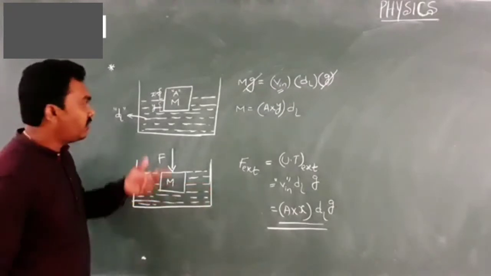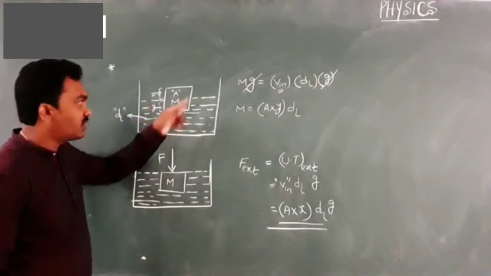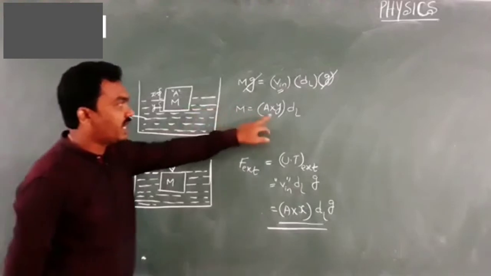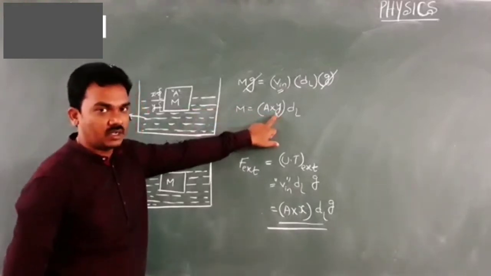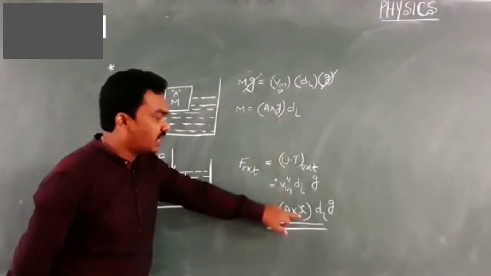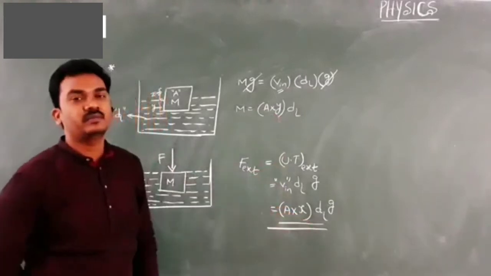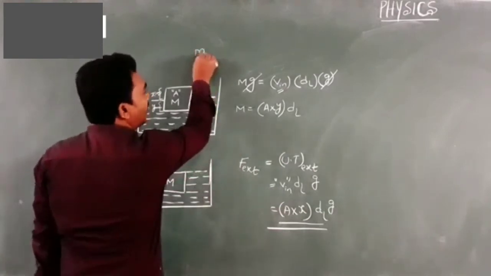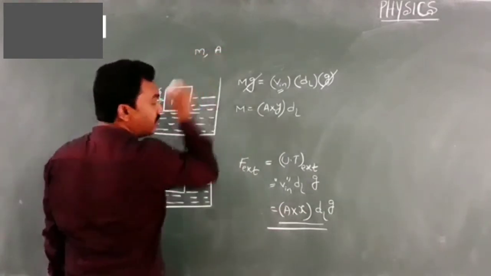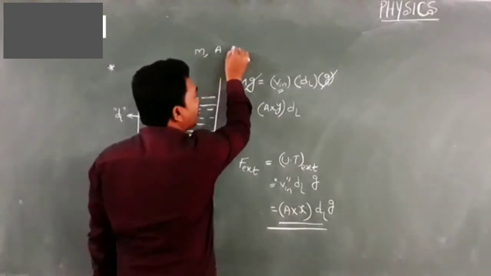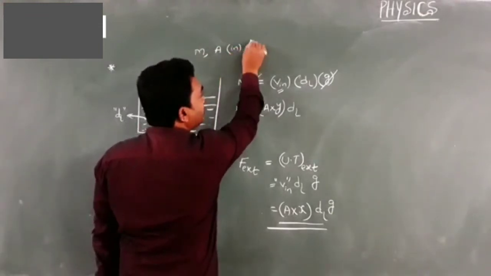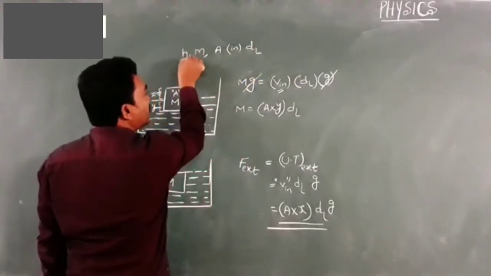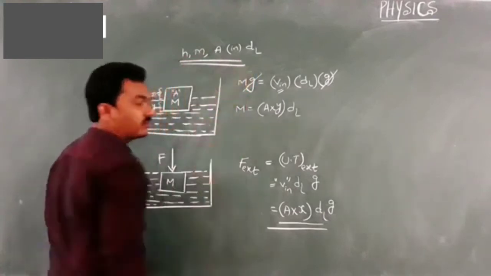Means he doesn't give the values of x and y, but he may give the total height of the body. When the total height of the body is given, first you will calculate the length of the body inside the liquid. Then you will substitute here the length of the body outside the liquid. Shall I repeat? A body of mass m and cross-sectional area A is made to float in a liquid whose density is dl and the total height of the body is h. This data will be given.